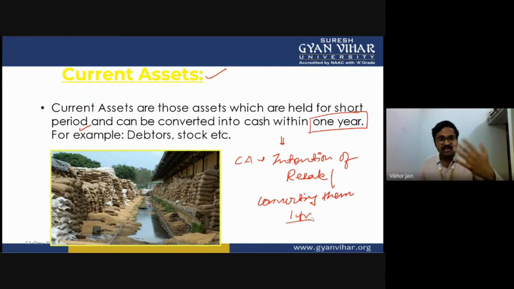Just assume that you have purchased a car, and tell me, do you purchase a car with the intention of selling it in 1 year? Do you purchase a house? Do you purchase land with the intention of selling it in 1 year? I'm not saying that you cannot sell it in 1 year. Of course, it is your asset. You can sell it whenever you want. But I'm saying that the intention at the time of purchase was not resale, was not that I'm going to sell it in 1 year. Are you getting what I'm trying to say?